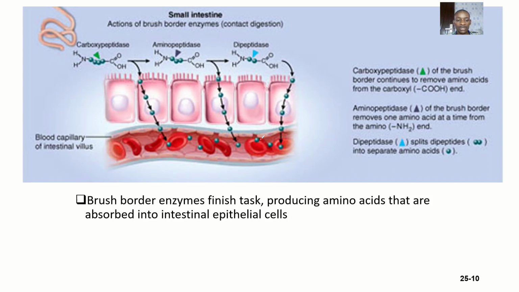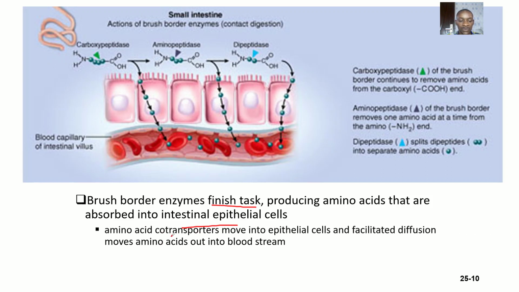Just a summary: the brush border enzymes finish the task, producing amino acids that are absorbed into the intestinal epithelial cells. Amino acid co-transporters move them into the epithelial cells, and facilitated diffusion moves amino acids out into the bloodstream.